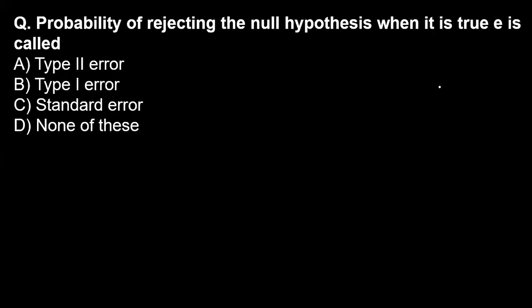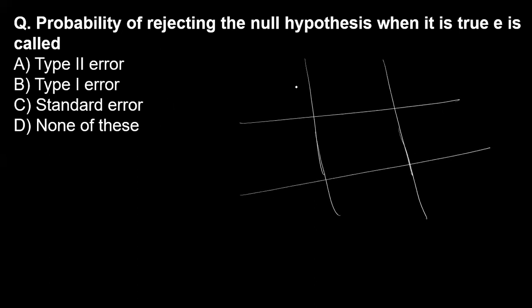Now, the probability of rejecting the null hypothesis when it is true is called as. So you have to create a diagram, so it will be easier for you to understand the things very well. Here is a hypothesis. If it is true, if it is false, it is accepted or it will be rejected.